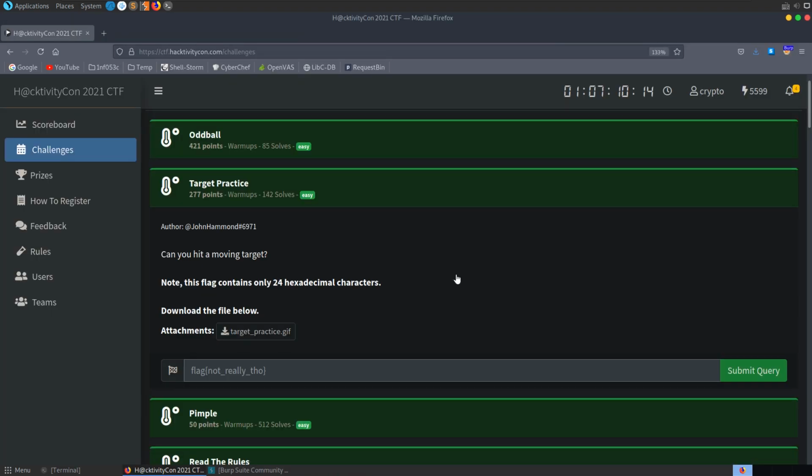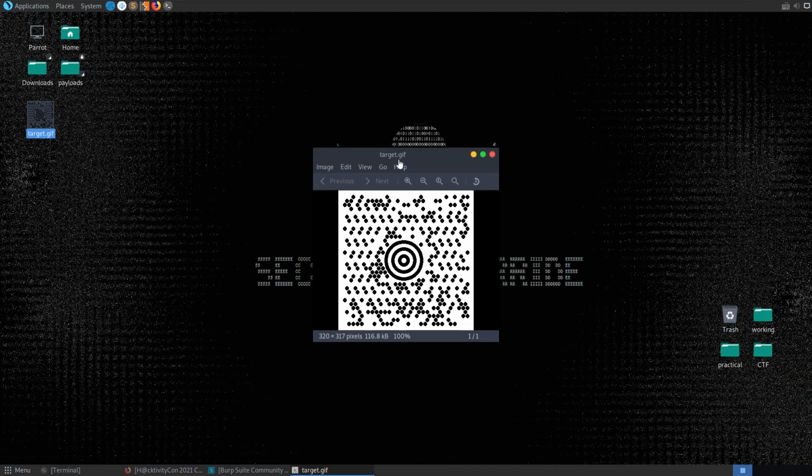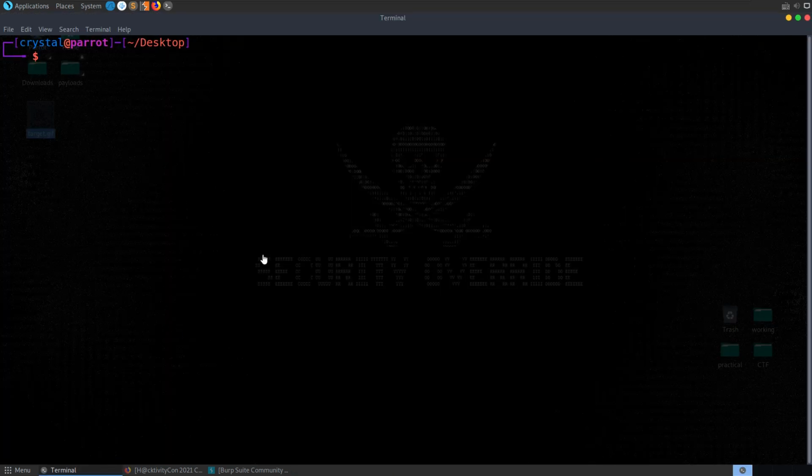The next challenge is called Target Practice. It's a warm-up challenge, and the description says, "Can you hit a moving target?" And the flag has 24 hexadecimal characters in it. So I downloaded this GIF image. It was actually a teammate who solved this challenge, but let's take a look at the solution anyway. So we've got this target.gif. I think it's got 24 frames in it. So we could try and open this up.